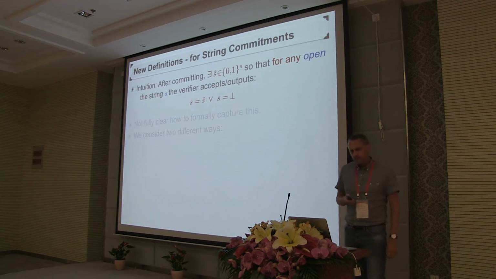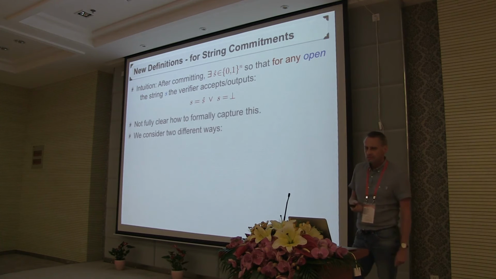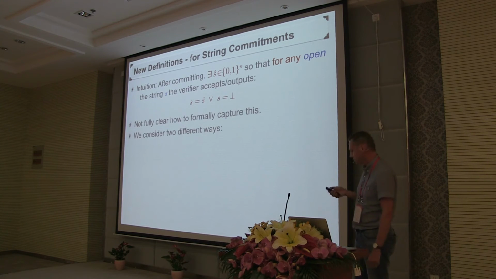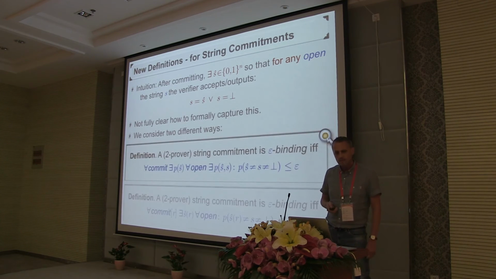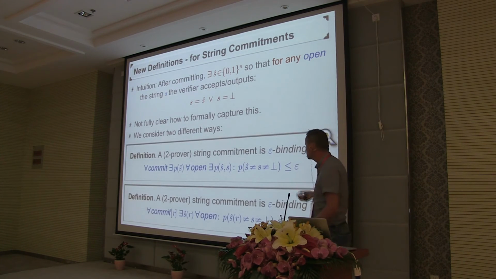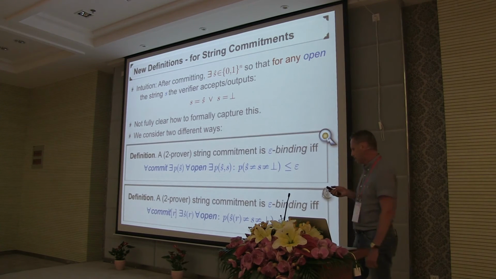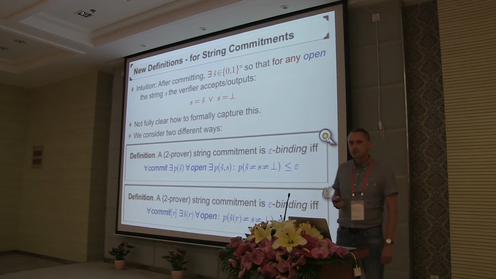But then if you think about it, it's not obvious how to formalize this intuition, how to put it into a mathematically rigorous security definition. Now we came up with two possible ways, and I'm not going to spell them out, they're quite subtle and there's some subtle difference. I just want to point out that the first one is meaningful also in the quantum setting.